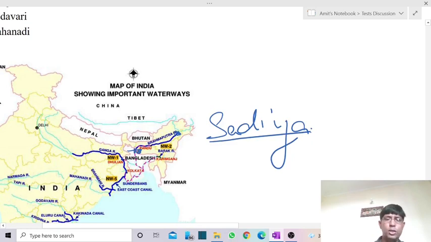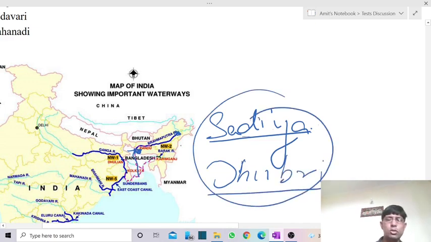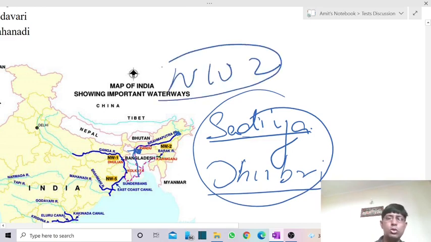Dhubri is a district of Assam. From Dhubri it enters into Bangladesh. So from Sadia till Dhubri, it is now marked as national waterway number 2.